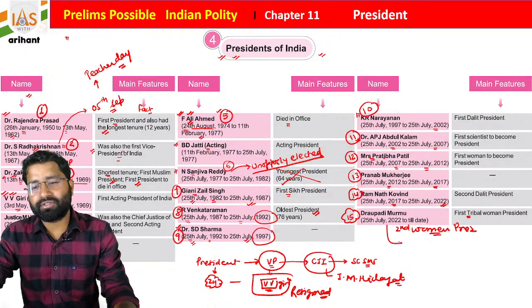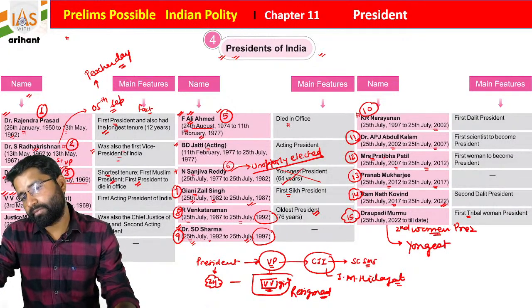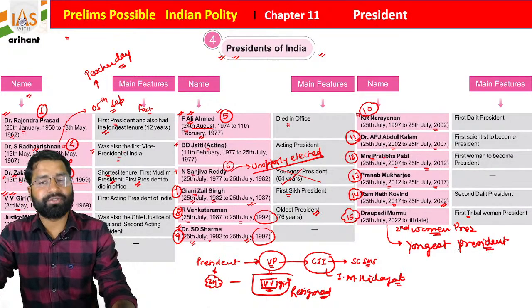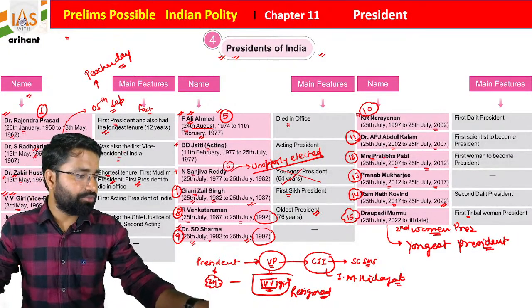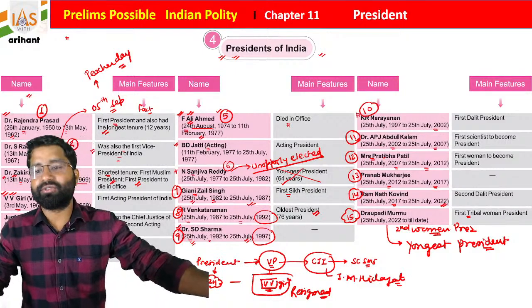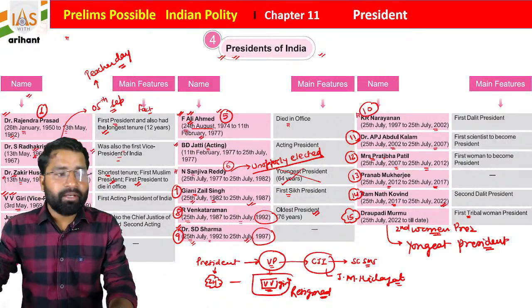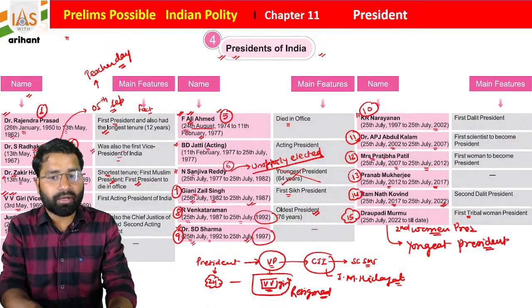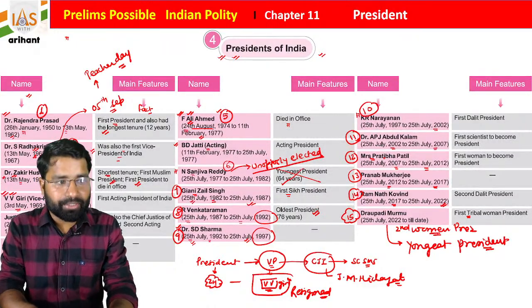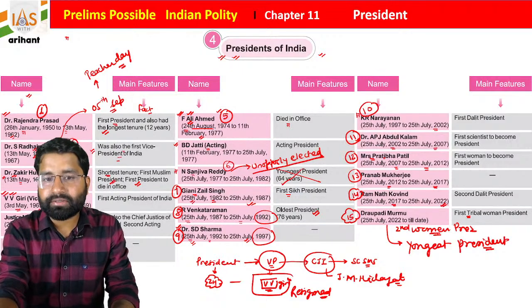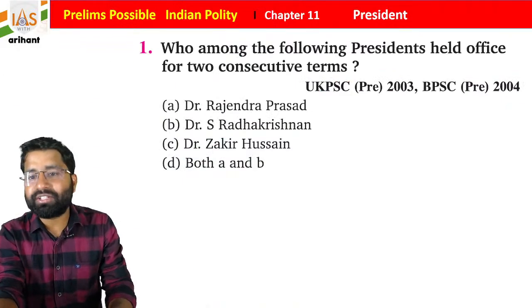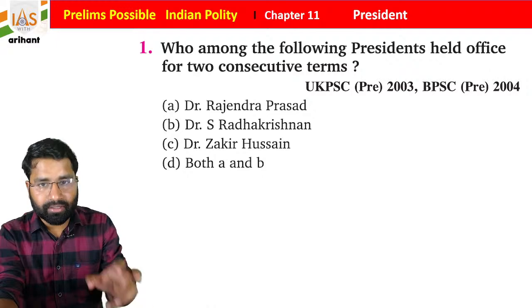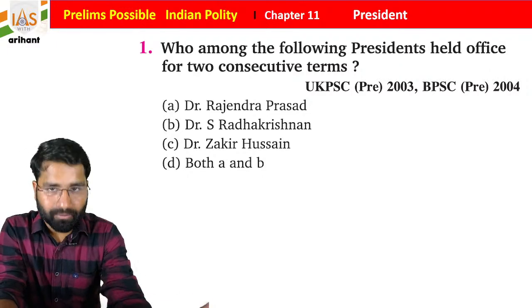And after that, students, she is the youngest president of India. So this data you need to collect and remember. I hope you all are getting it. So this is about the mind map, and this will help you a lot for your examination. Now we are going to discuss MCQs based on this chapter and these types of questions.